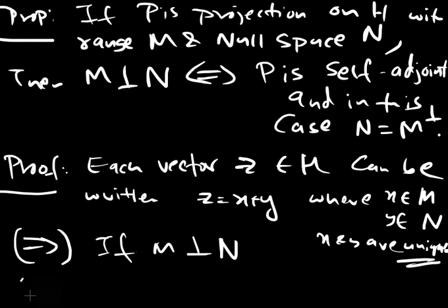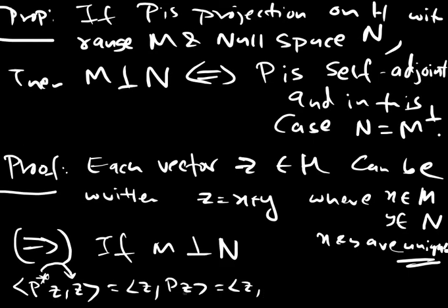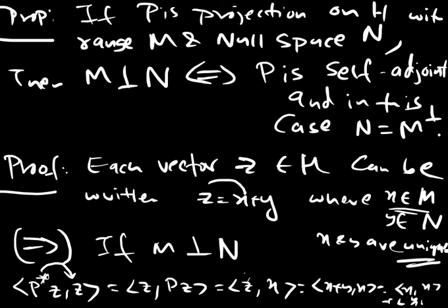Now, if M is perpendicular to N, consider the following. Let's look at the inner product of P star Z with Z. This would be the same as the inner product of Z with P star star of Z, which is P of Z. Z is x plus y. P is the projection on M, so P of Z would be x; y is in the null space. So we get the inner product of x plus y with x, which is the inner product of x with x plus the inner product of y with x. But x is in M and y is in N, so this value is 0.